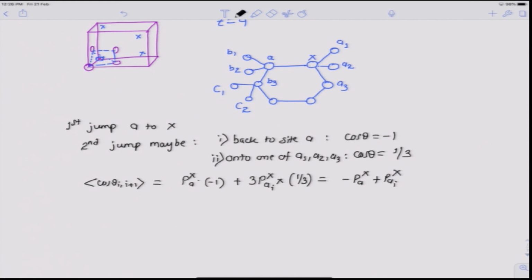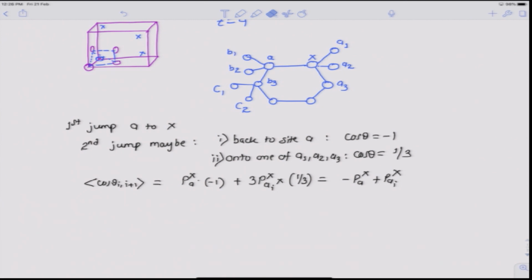And in order to find this probability, we need to know the probability that the vacancy, after itself making n minus 1 jumps, comes to one of the nearest neighbor sites of that particular site, either A or A1, A2, A3.